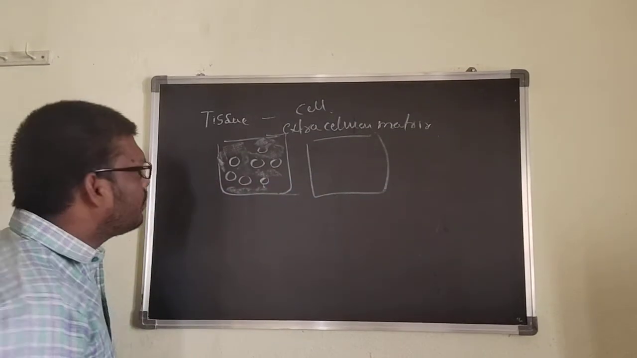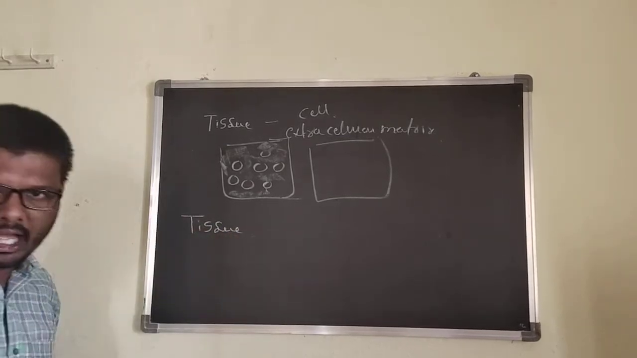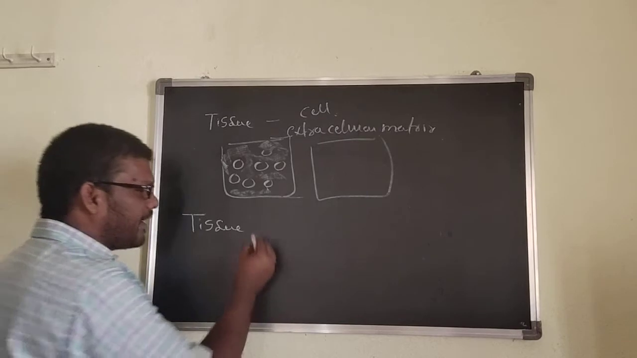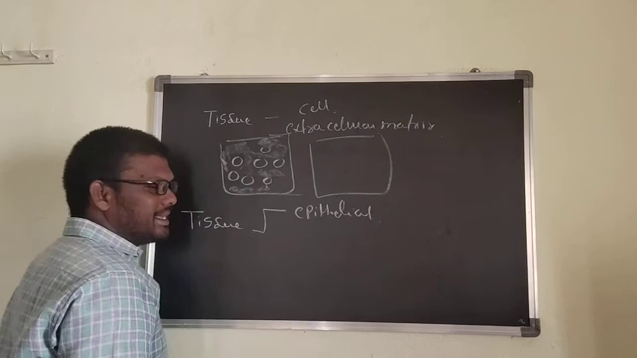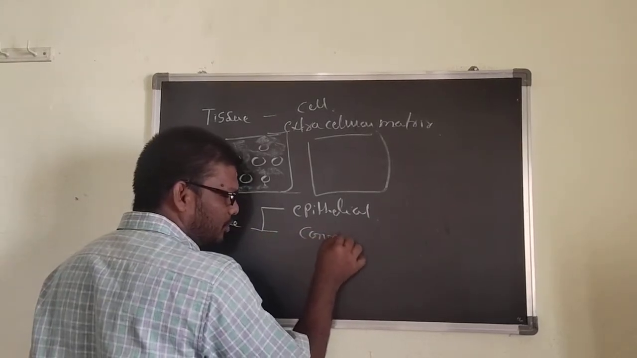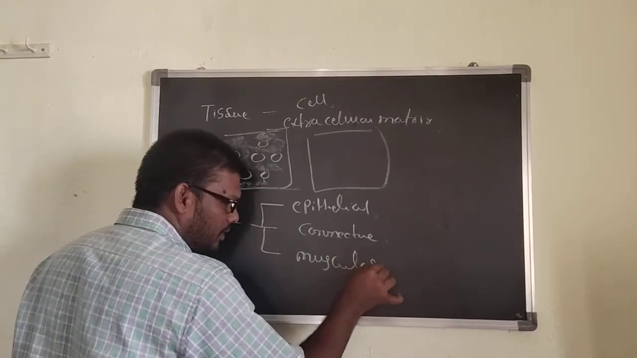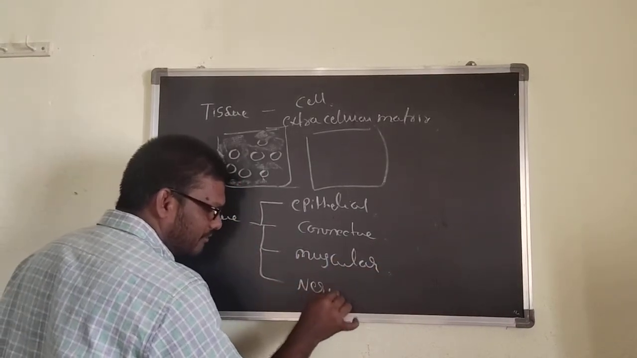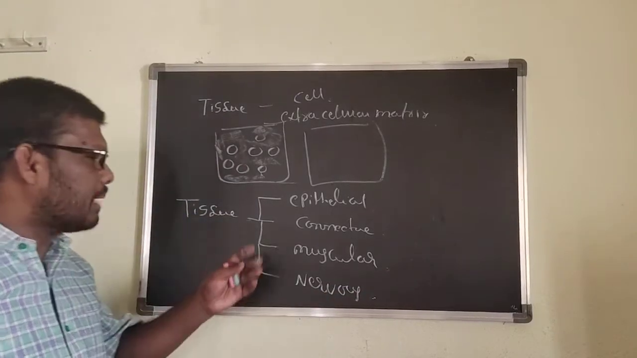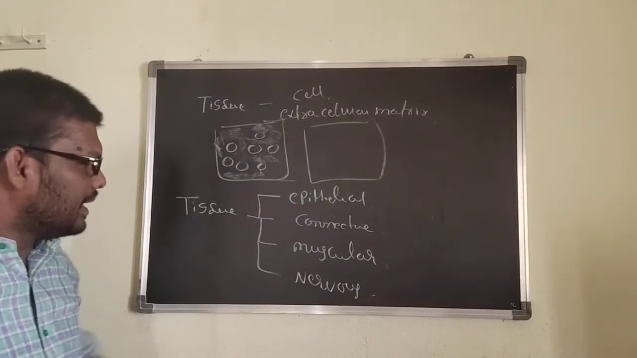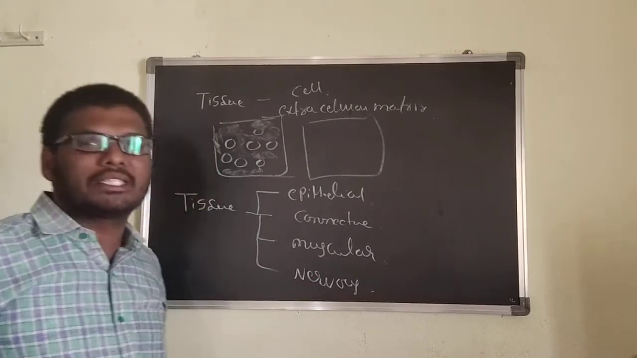Now in metazoans, the tissues are broadly classified into four types. One is the epithelial tissue, the second one is the connective tissue, the third one is the muscular tissue, and the fourth one is the nervous tissue. That's why in animals the tissues can be broadly classified into four types of tissues.